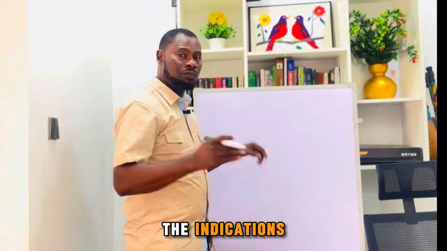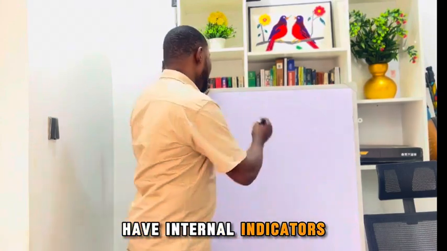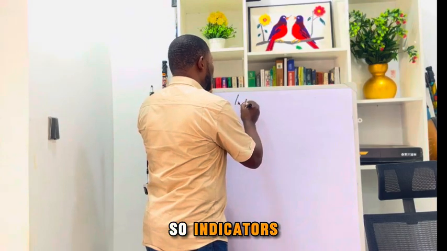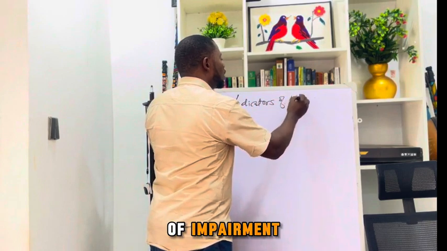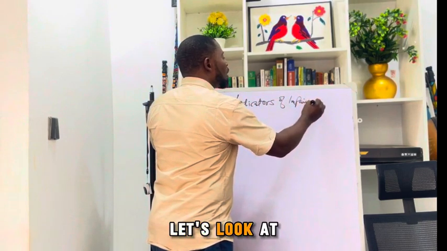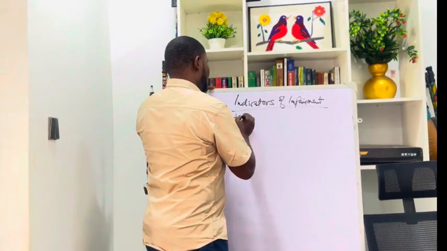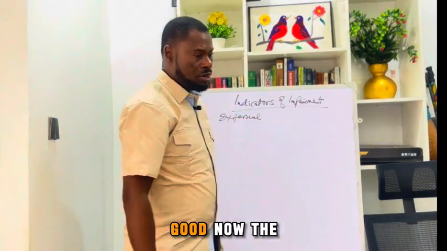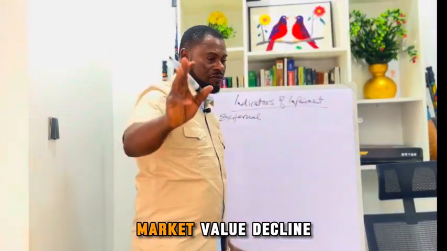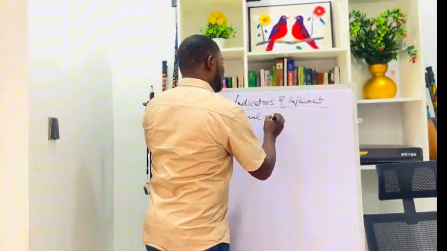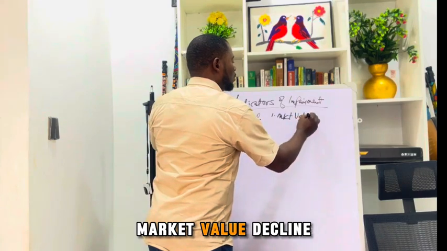So what are the indications? We have external indicators and we have internal indicators. Indicators of impairment. Let's look at this. We begin with the external. The first one I want us to look at, external indicators: market value decline.